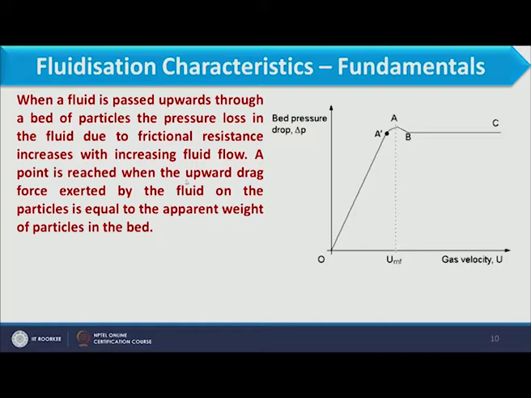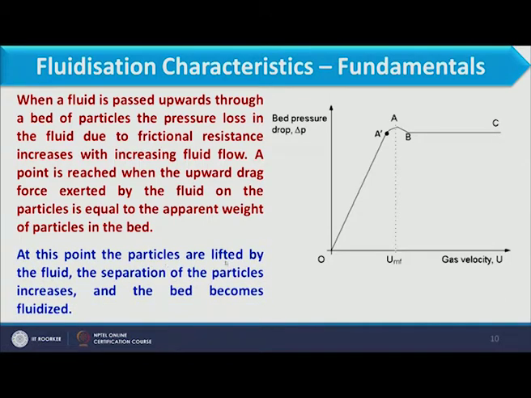A point is reached where the upward drag force exerted by the fluid on the particles is equal to the apparent weight of the particles in the bed. When this condition is achieved, particles will start leaving their position in the bed and the bed will start expanding. At this point, particles are lifted by the fluid and separation of the particles occurs, and with further increase in velocity, the separation of the particles increases and the bed becomes fluidized.